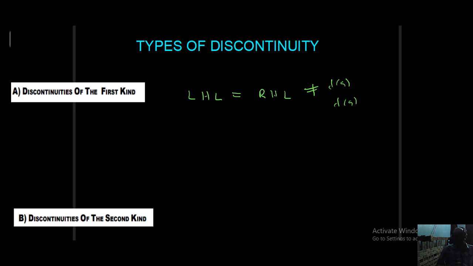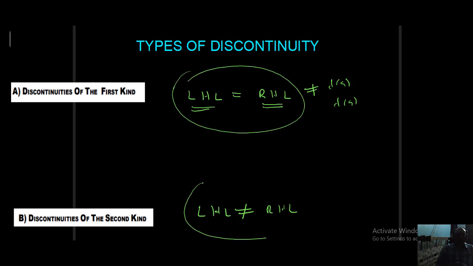Students, once again listen. In the first kind, LHL exists, RHL exists, both are equal, and the resulting value is not equal to f of a, or f of a does not exist. In this situation we can say that the function is discontinuous of the first kind. Discontinuity of the second kind means LHL exists, RHL exists, but they are not equal. Then you can say that the function is discontinuous at that particular point of the second kind. So for the first kind LHL is equal to RHL, and for the second kind LHL is not equal to RHL.